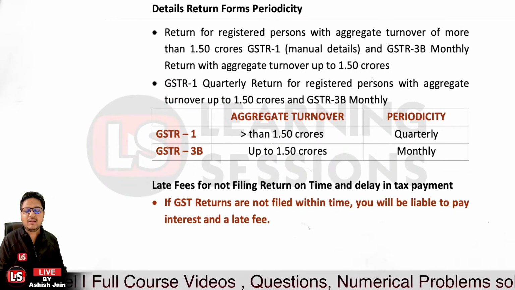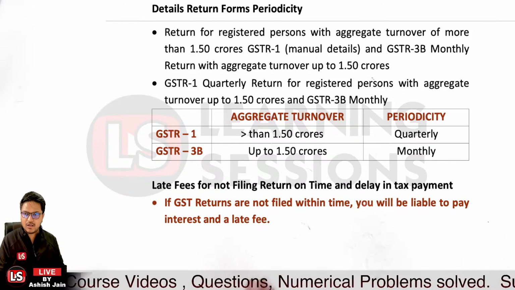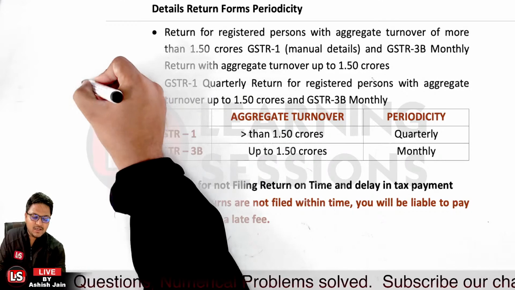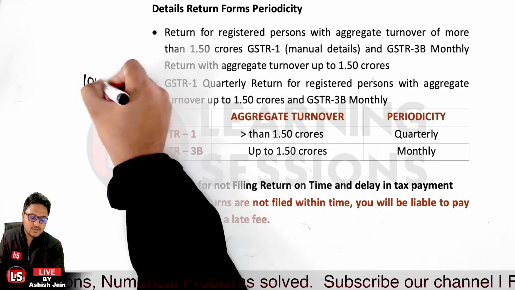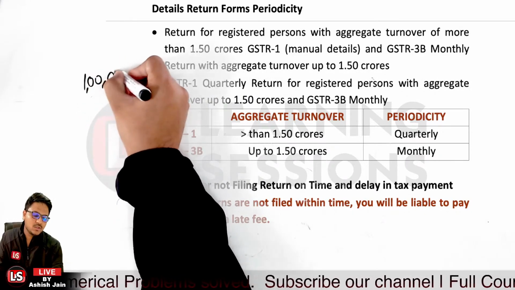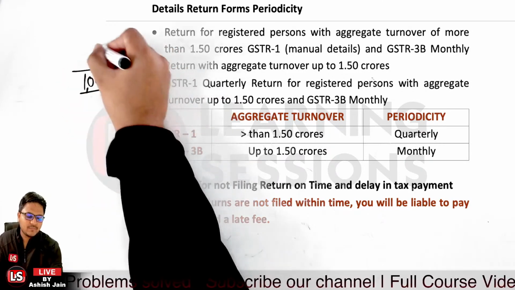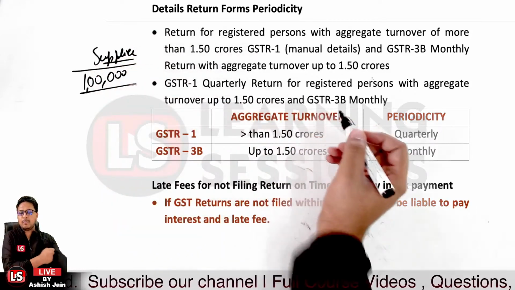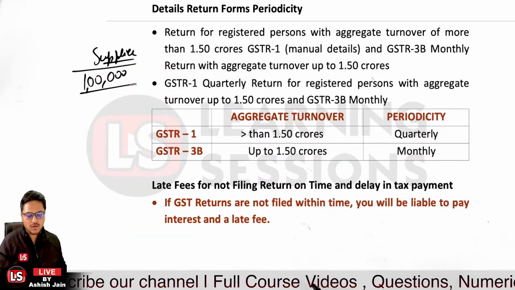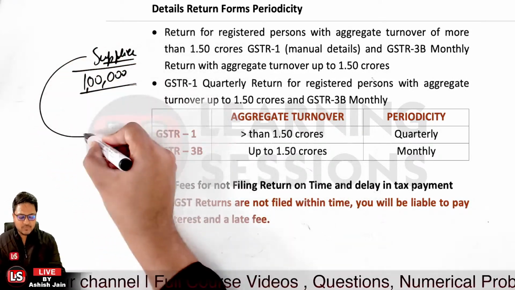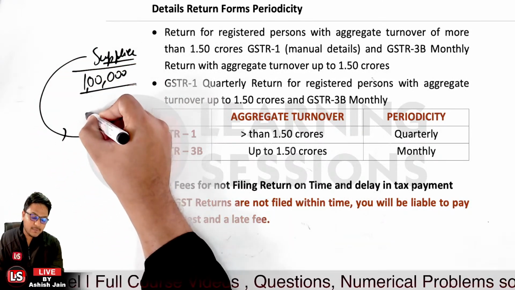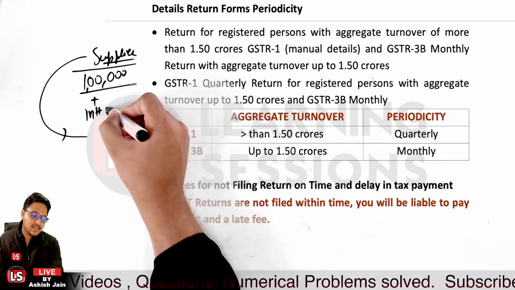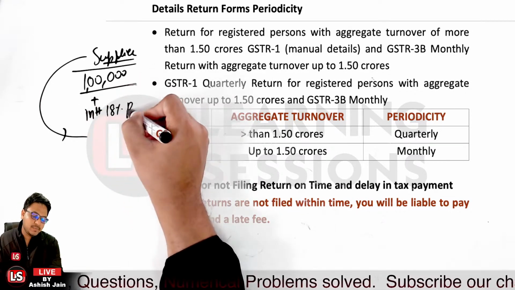And also, if you are not filing the returns and not paying the GST amount, let's say your GST paying liability was 1 lakh rupees. Let's say you are a supplier and there was a liability on you to pay GST of 1 lakh rupees to the government. Okay, but you have not paid the same. In that case, interest will be levied on this particular amount, and the interest applicable would be 18% per annum.